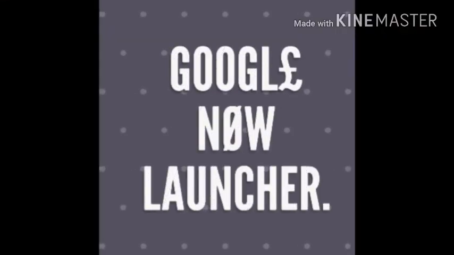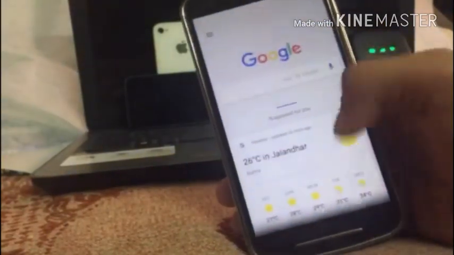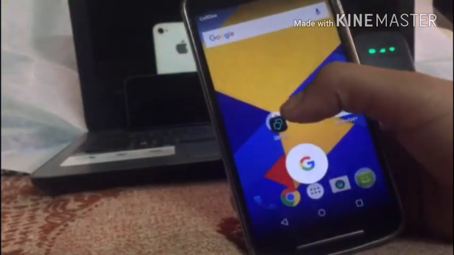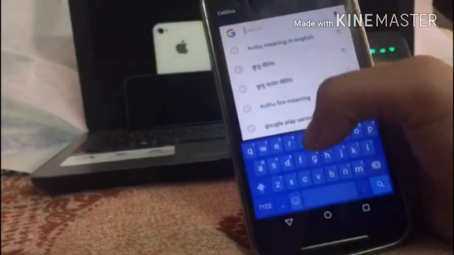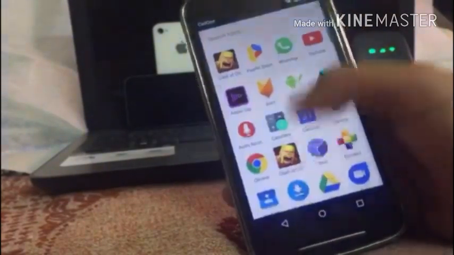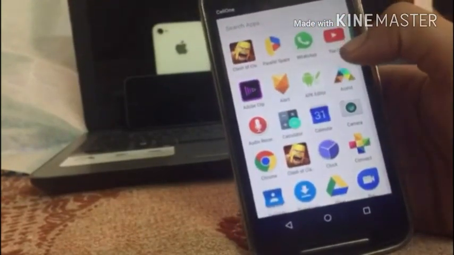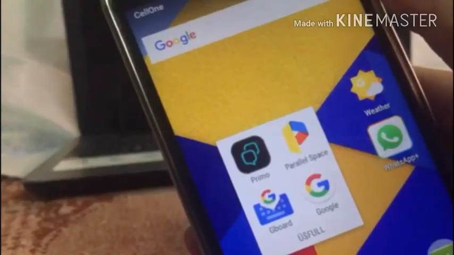The next app is Google Now Launcher. Google Now Launcher is also launched by Google. It's not an application, it is a launcher which is very useful for Android devices, as it makes things very easy to use. If you swipe right, you can open left, hit down. If you have the left pass, hit up and down, you can open Google, everything. You can add interest, and it also adds some layers for your device so that you can easily access the applications stored in your device. Yes, it is very easy to do this.